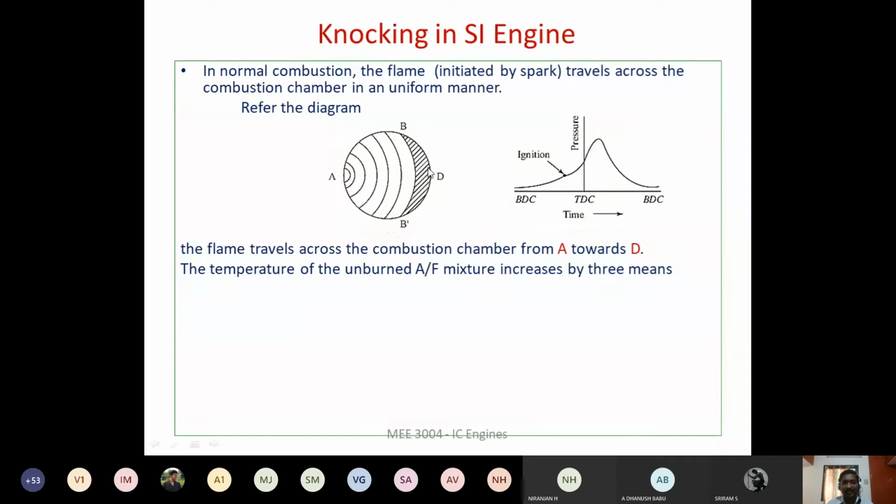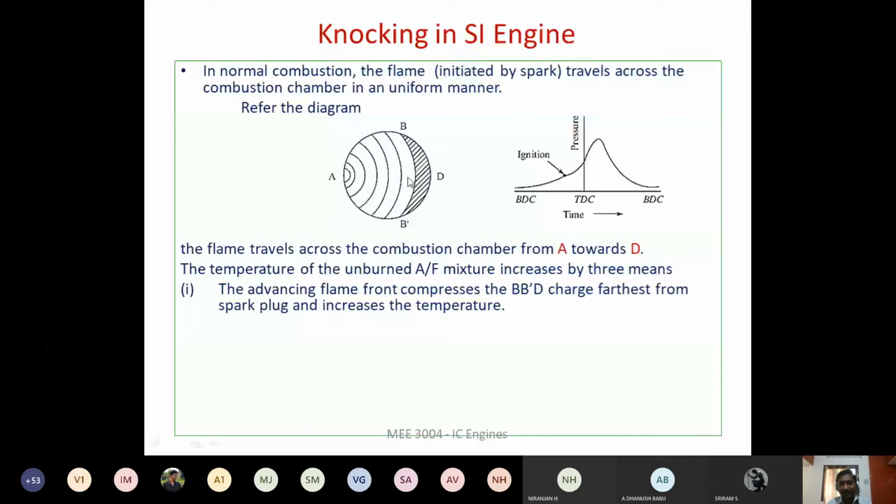There are three ways by which its temperature increases. First is the advancing flame. This flame advancing in this direction compresses the unburned air fuel mixture, so because of this compression, the pressure and temperature of the unburned mixture increase.